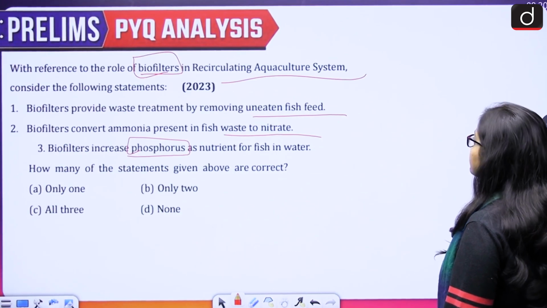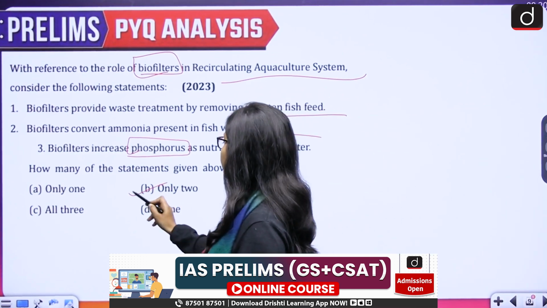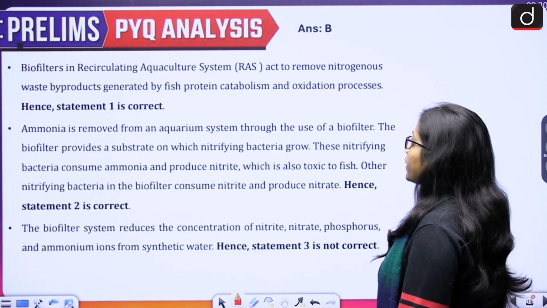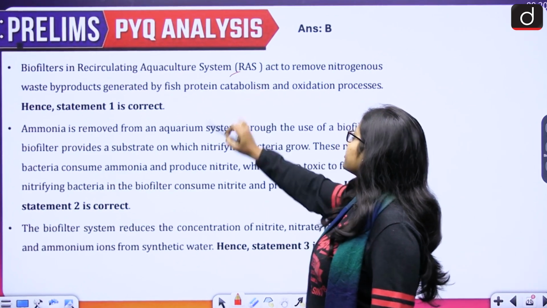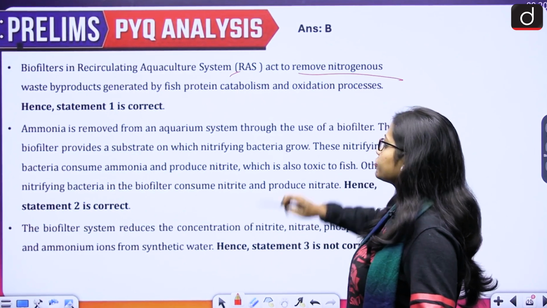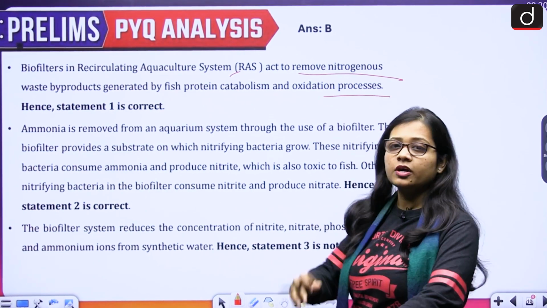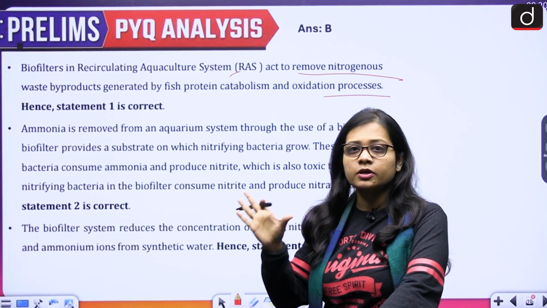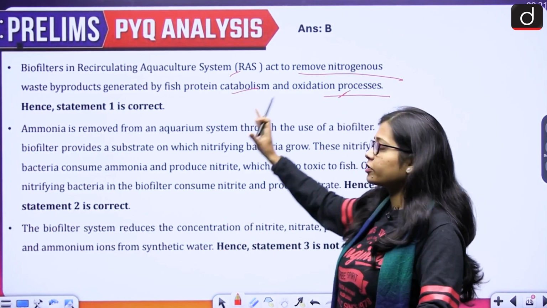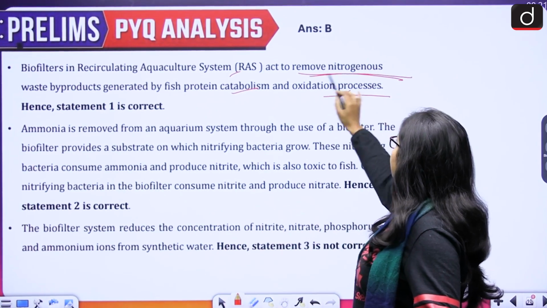The correct answer is option B. Option B says only two. So out of these three, only two are correct. Biofilters in a recirculating aquaculture system act to remove nitrogenous waste byproducts generated by fish protein catabolism and oxidation processes. So whatever byproducts are generated from fish protein catabolism and the oxidation process, it removes them.